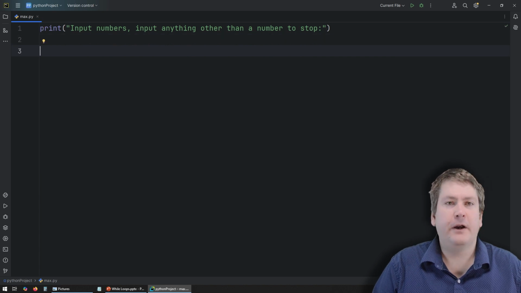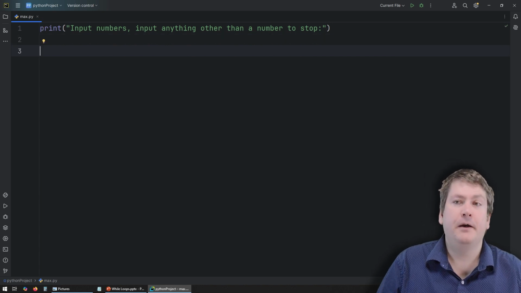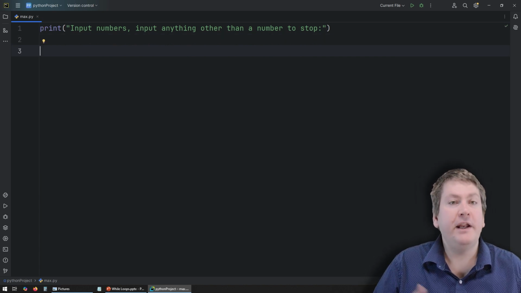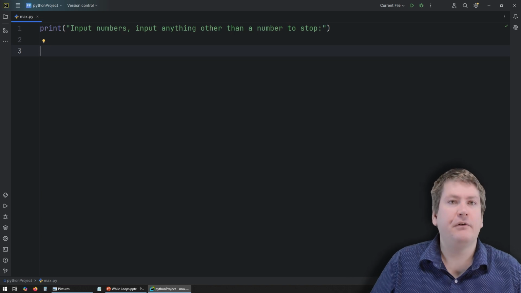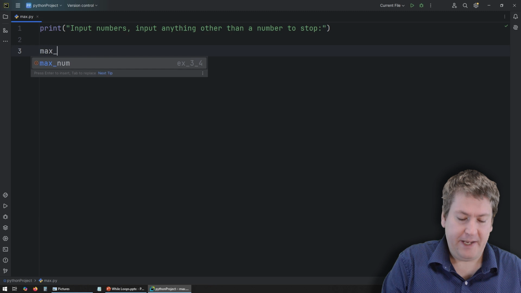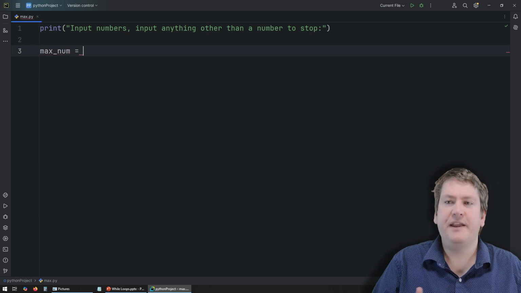Now, before we do our input, there's a few variables we should set up. And the first one is we want to keep track of the largest number we've seen so far. So we're going to need somewhere to store that. So I'll call this maxNum. And what should we set it equal to?